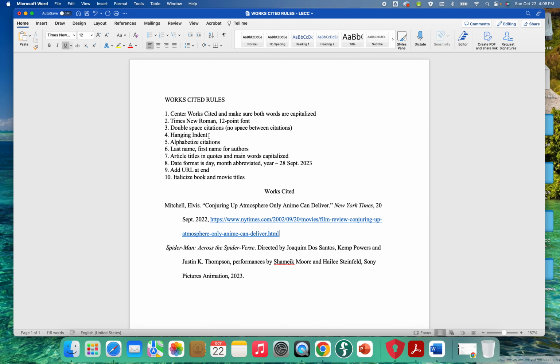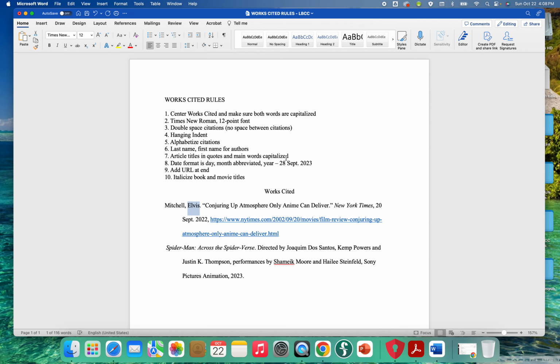Also, it should have a hanging indent, which means that there is no indent on the first line, but all the other lines are indented. So I'll show you in a minute how to do that. Alphabetize the citations, so you can see here it's M and then S. So they should be alphabetized. Last name and first name for authors. So we have last name Mitchell, first name Elvis, and there's a comma in between and a period afterward.